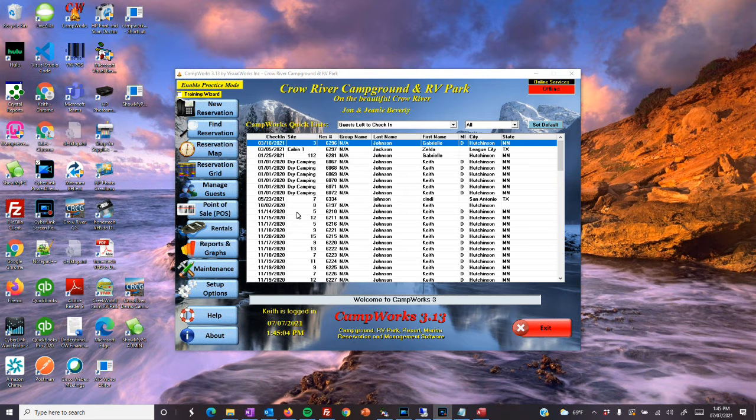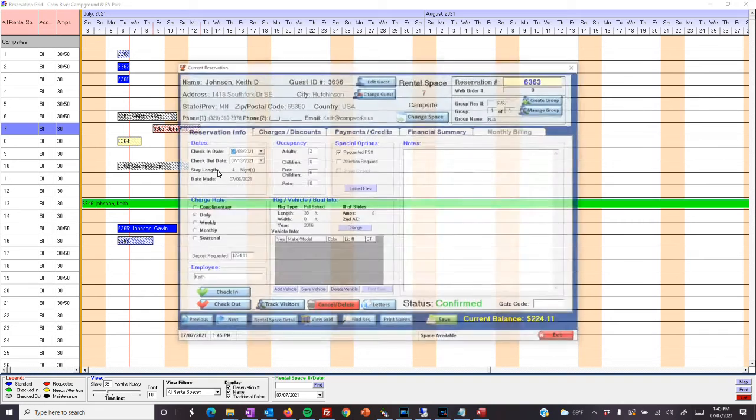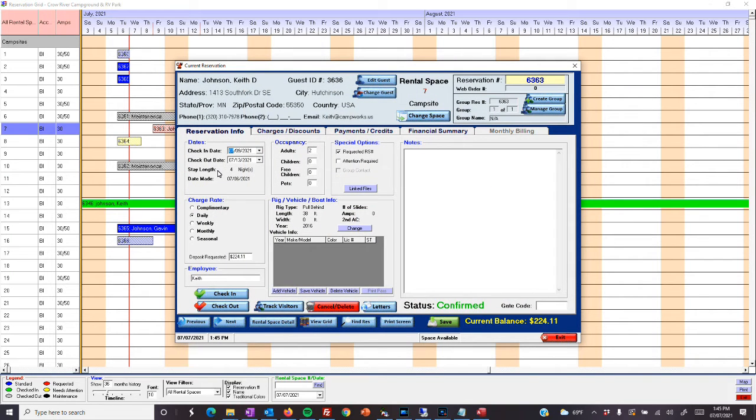Now on your side in CampWorks, when you find the guest reservation and open it up, first of all, when you look on the grid, you'll see cross-hatching. Any reservations that are cross-hatched have been confirmed. So this green one down here has not been confirmed, but all of these that are cross-hatched have been confirmed. So this is the one that the guest just confirmed. And so I look at its reservation, and if you notice in green at the bottom, the status shows confirmed.